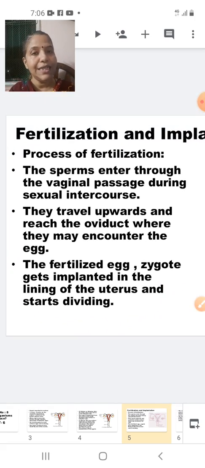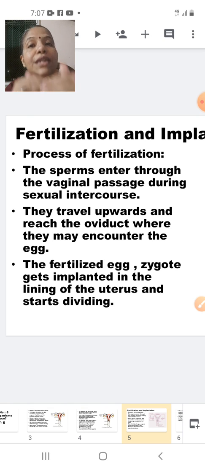Process of fertilization. The sperm enters through the vaginal passage during sexual intercourse. They travel upwards and reach the oviduct where they may encounter the egg. The fertilized egg or the zygote gets implanted in the lining of the uterus and it will start dividing.